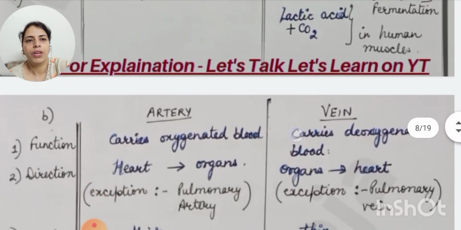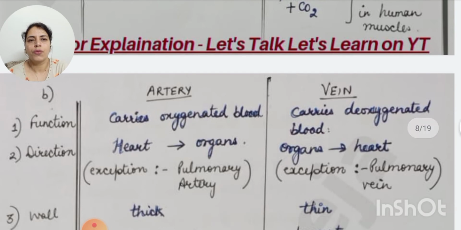Now the difference between arteries and veins. First of all, the basis is function. Arteries always carry oxygenated blood and veins carry deoxygenated blood. Direction: artery, heart to organs. Arteries always take blood away from the heart and they take the blood to different organs of the body.